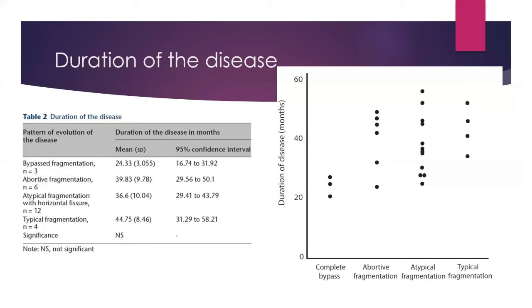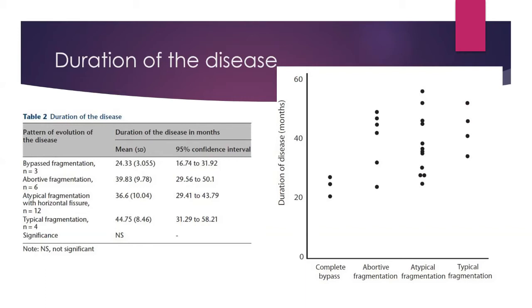Now, when they plotted all these types of fragmentation against the duration of the disease, they saw that bypass fragmentation had a mean duration of disease of 24.3 months, which was almost half the duration of the disease as noted in the typical fragmentation state. Other fragmentation types were midway between the two. However, this was not found to be statistically significant when the analysis was done.